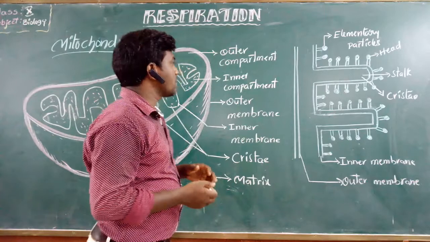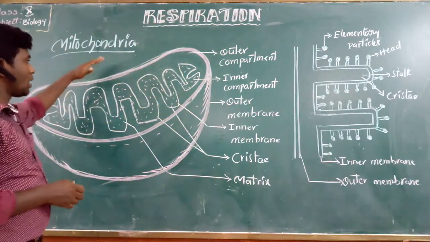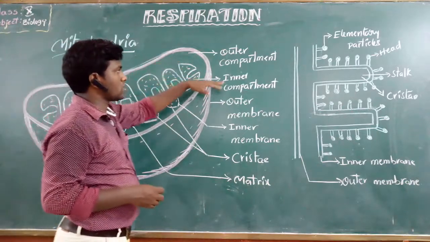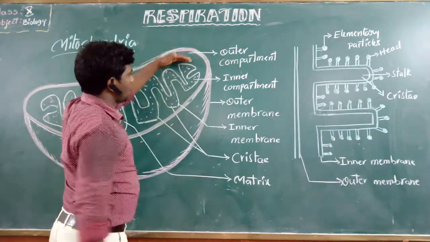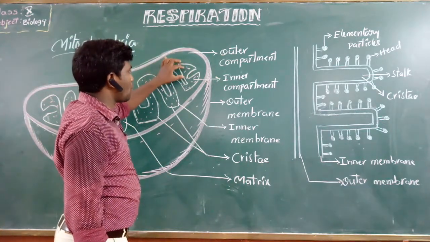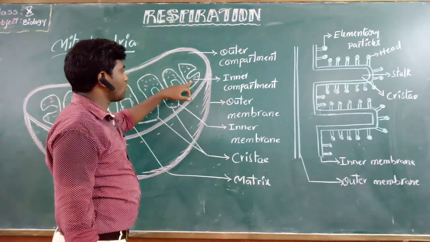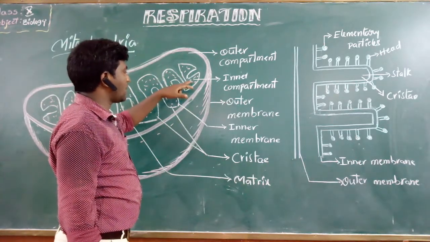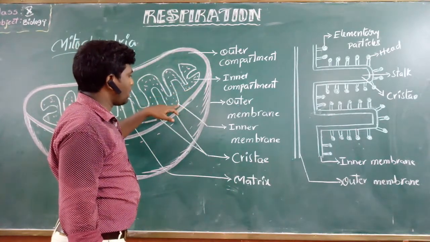So finally, this is the structure of the mitochondria. In the mitochondria there are two compartments, the outer compartment and the inner compartment. A substance is present in the inner compartment, that is the matrix. That matrix is surrounded by the inner membrane.